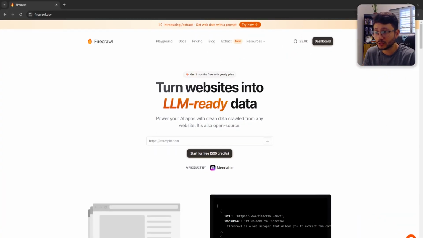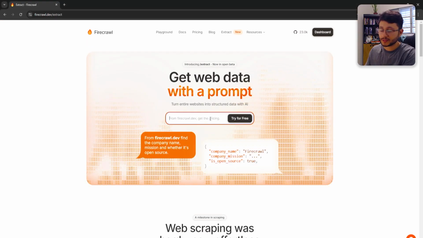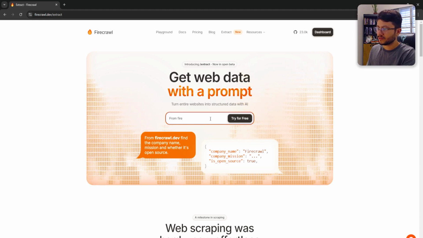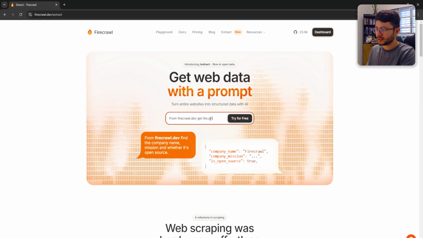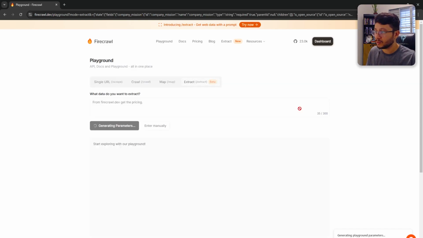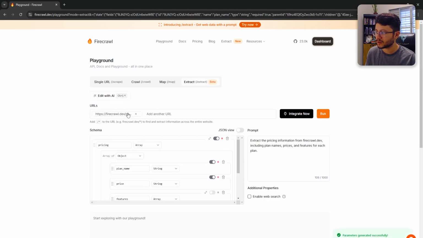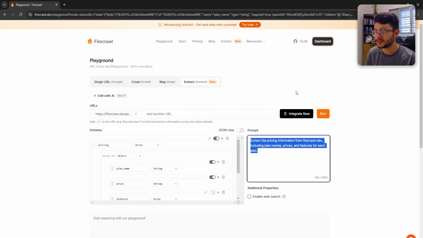Now, the absolute easiest way to scrape a website is just using Firecrawl's new extract feature. You type in a query and place in the website's name, so in this example, from firecrawl.dev, get the pricing. Try for free. That will automatically create the parameters. So these parameters are basically get the pricing and also the name of the website, firecrawl.dev, and then it already crawls the website in search of the actual domain on which you can find whatever you want to find from this prompt. The prompt is improved also: extract the pricing information from firecrawl.dev, including plan names, prices, and features for each plan.